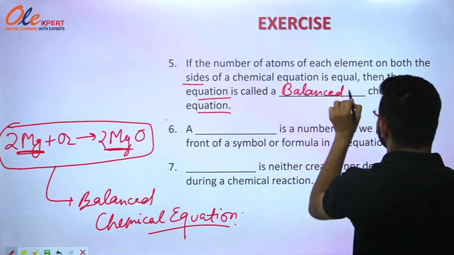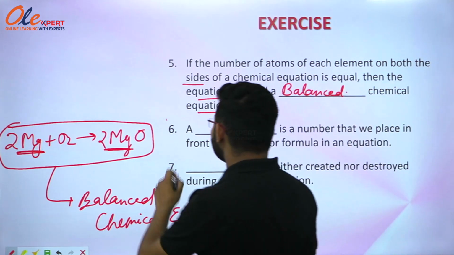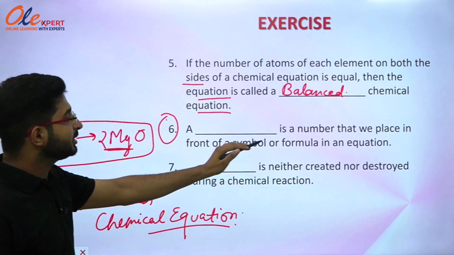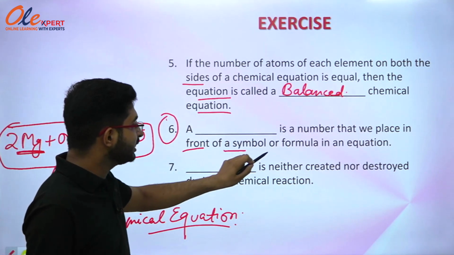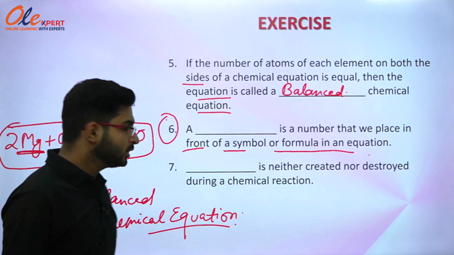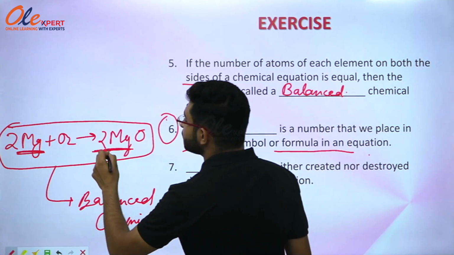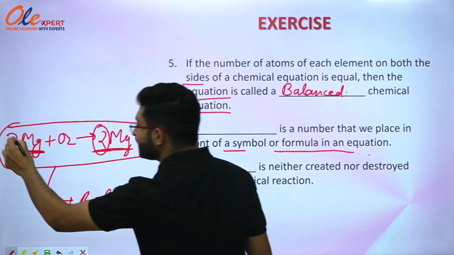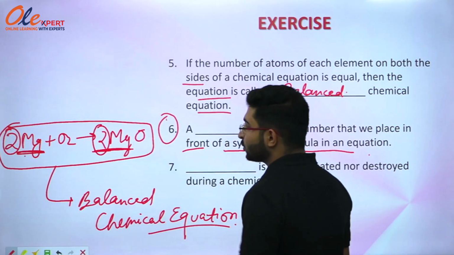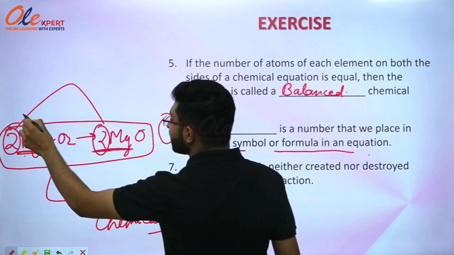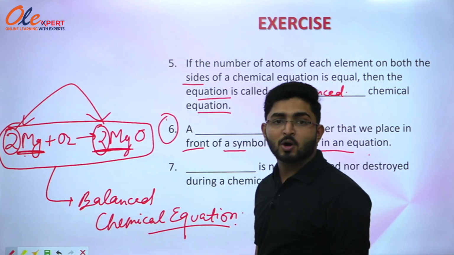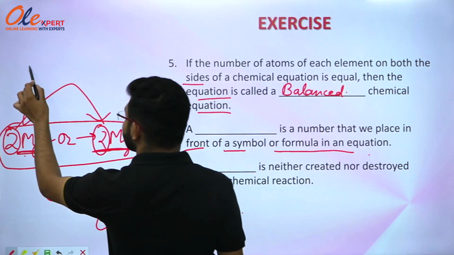balanced chemical equation. Now the next part says that a dash is a number that we place in front of a symbol or formula in an equation. You can see here in this equation, we are putting 2 in front of MgO and 2 in front of magnesium. So what are these numbers called? These numbers are known as coefficients.